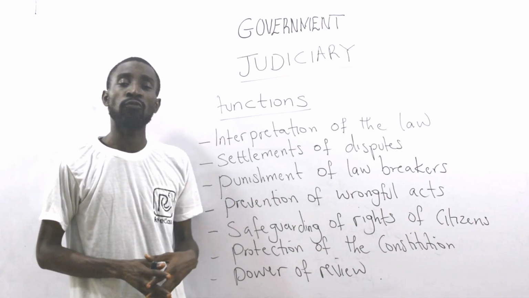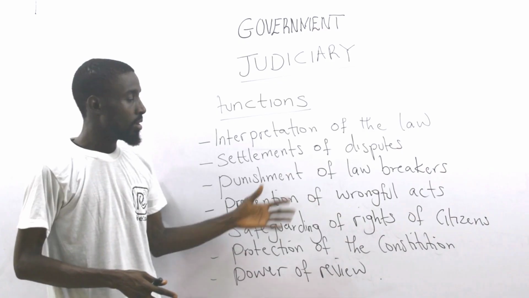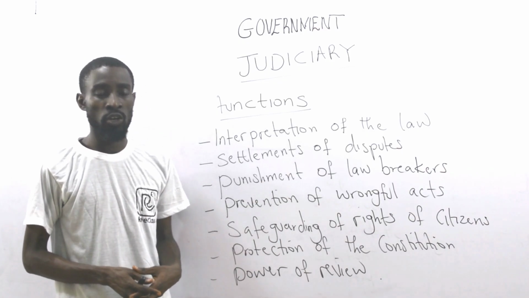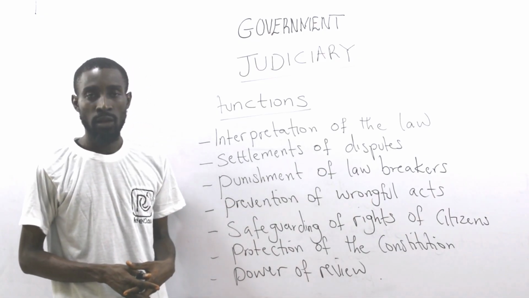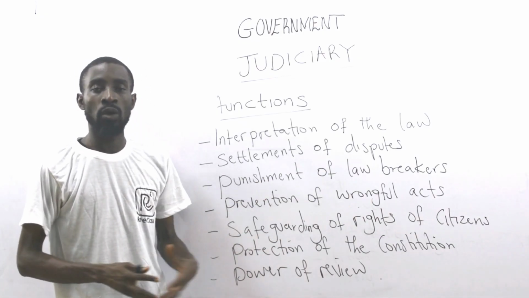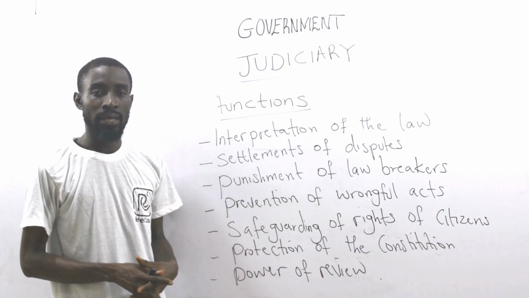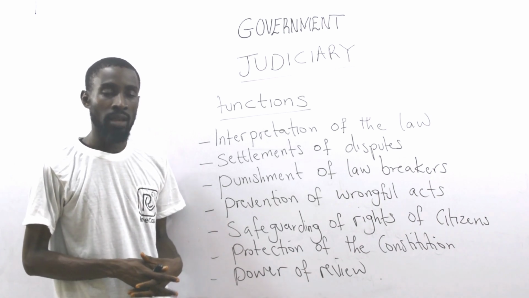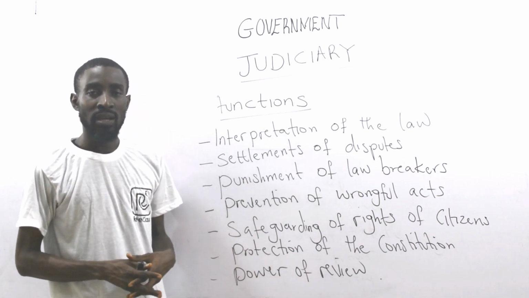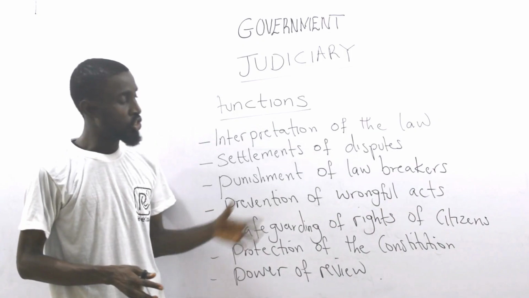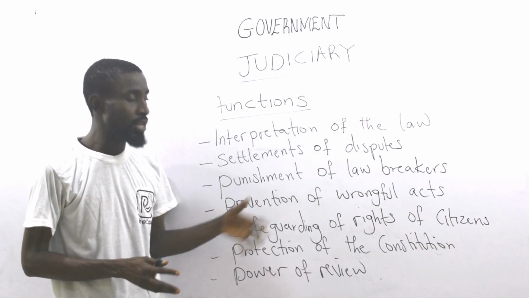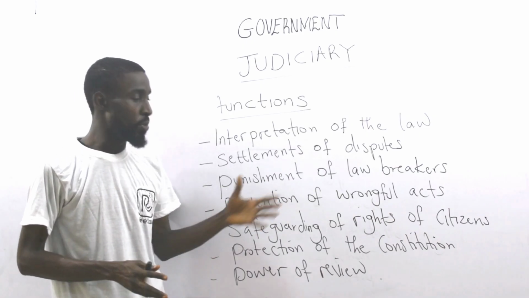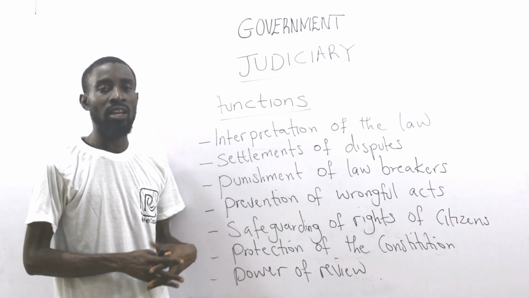Then you talk about prevention of wrongful acts. There are some particular writs that could actually prevent someone from carrying out a wrongful act. For example, if any organization wants to go on strike, like the Nigeria Labour Congress, and the government sees it as unlawful for them to go on strike, they can go to court and ask for an order of injunction restraining the Nigeria Labour Congress from embarking on the nationwide strike, if the court feels that it's going to be a wrongful act on the part of the Nigeria Labour Congress.